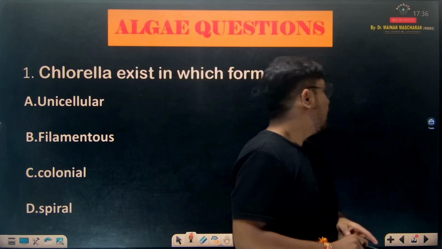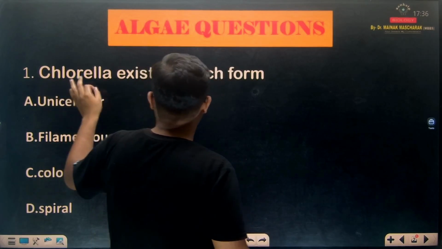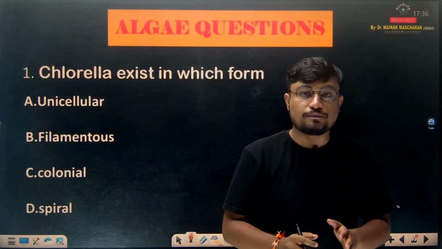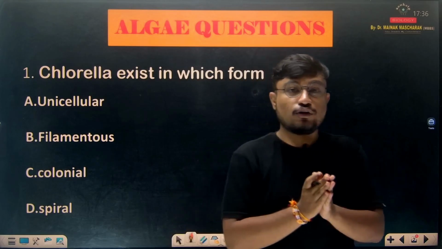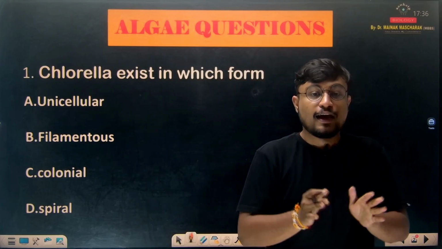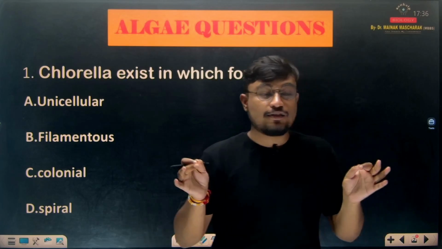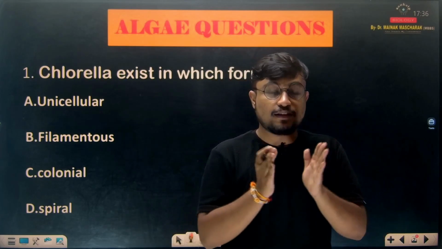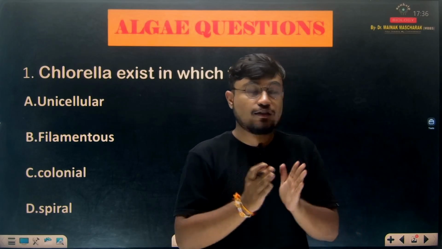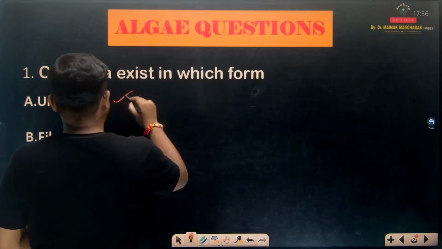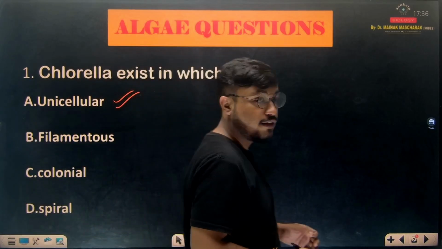Okay, as you can read here, the first question is: chlorella exists in which form? Now what is chlorella? As we all know, chlorella is an algae, right? And chlorella generally exists in unicellular form. That's the important question, star mark question. As you can write it down: chlorella exists in unicellular form.